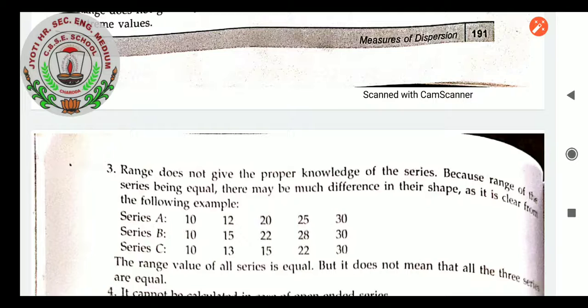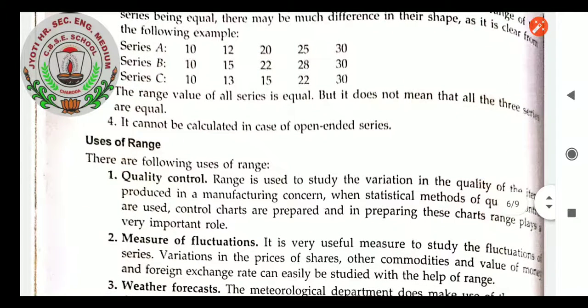So those differences, how could we tackle them? If we are taking range, it does not show them. So that is a drawback. The range of all the series is equal, but it does not mean that all three series are equal. It cannot be calculated in case of open-ended series. When a series is open-ended, for example less than 0, less than 10, range would be very wrong.